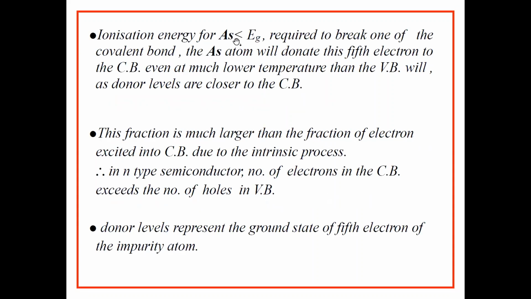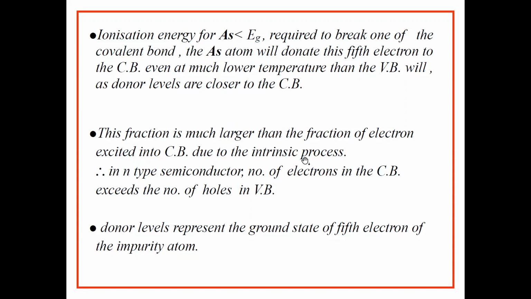The ionization energy for arsenic or any other pentavalent impurity is less than Eg, which is required to break one of the covalent bonds. So the arsenic atom will donate this fifth electron to the conduction band even at a much lower temperature than the valence band will, as donor levels are closer to the conduction band.